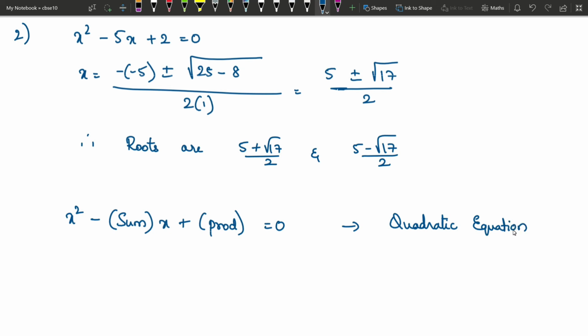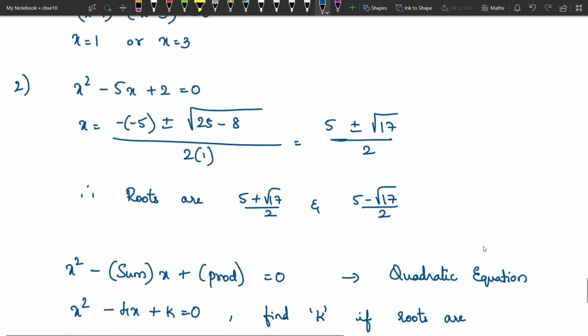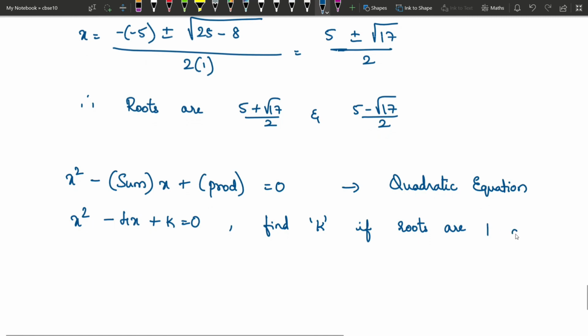Sometimes they'll give you an equation, something like this: x square minus 4x plus k equals 0. Find the value of k if roots are 1 and 3. Okay, find k if roots are 1 and 3. This is another kind of question. So if roots are 1 and 3,